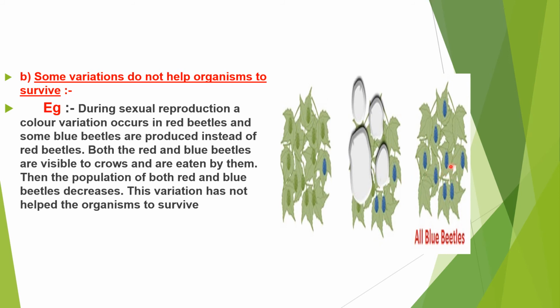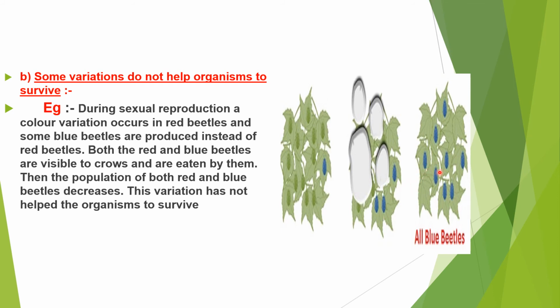Now, because of this blue color, they can easily be eaten by the crow. So that's why this color is actually not useful to the organism.